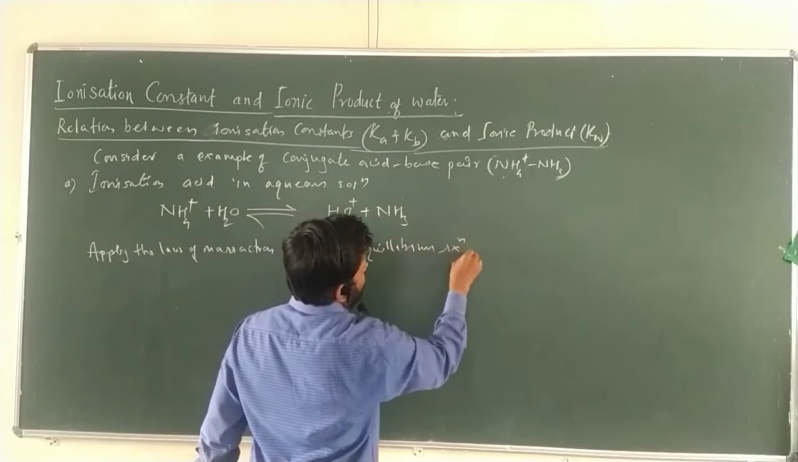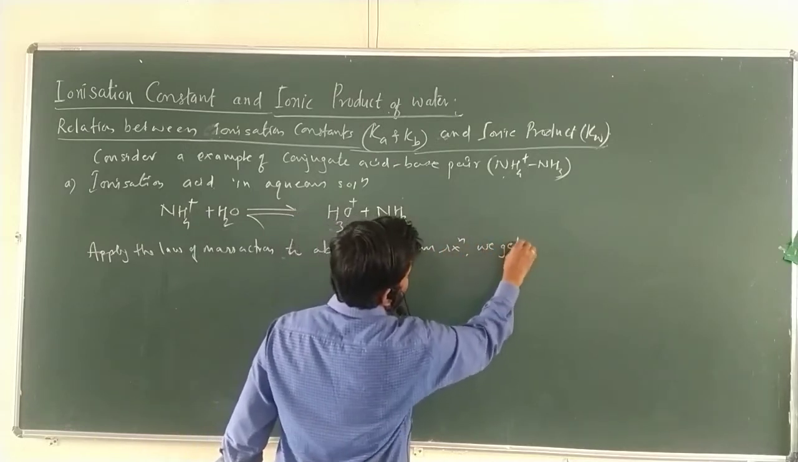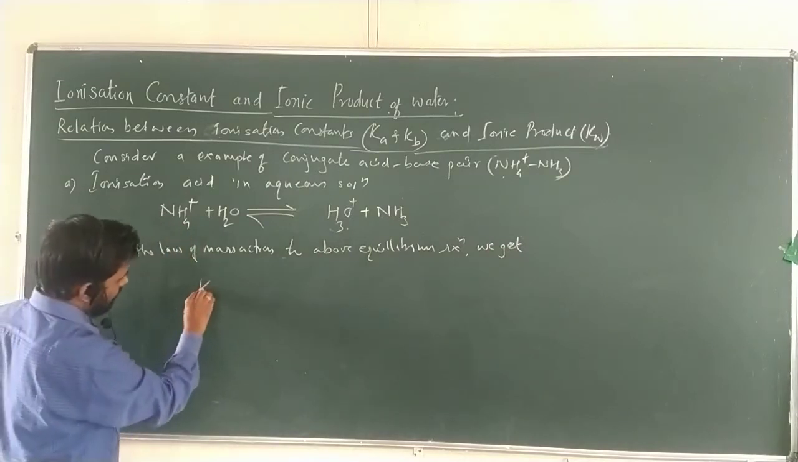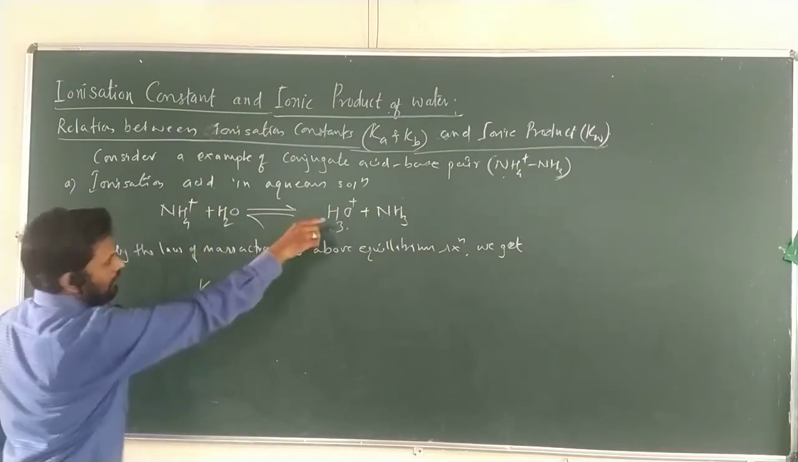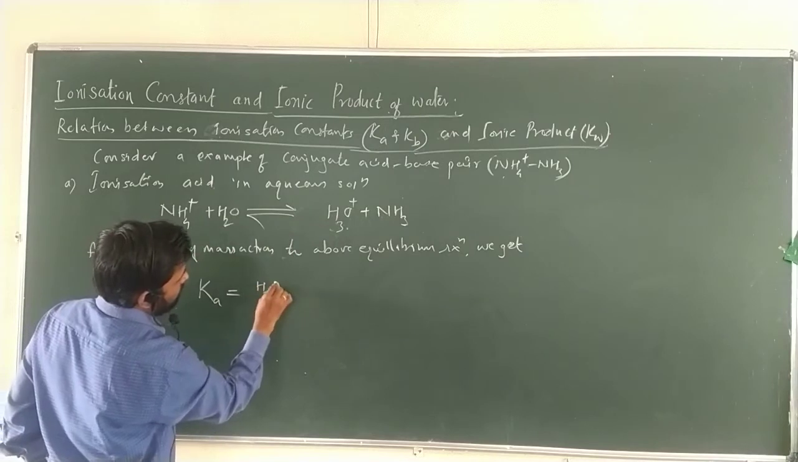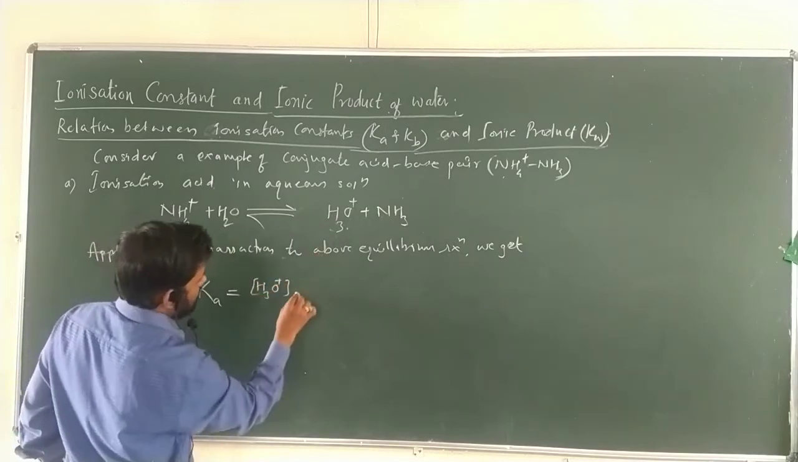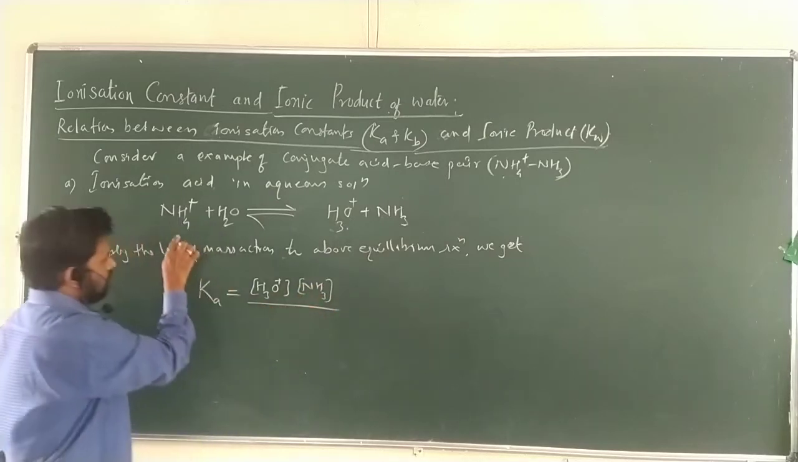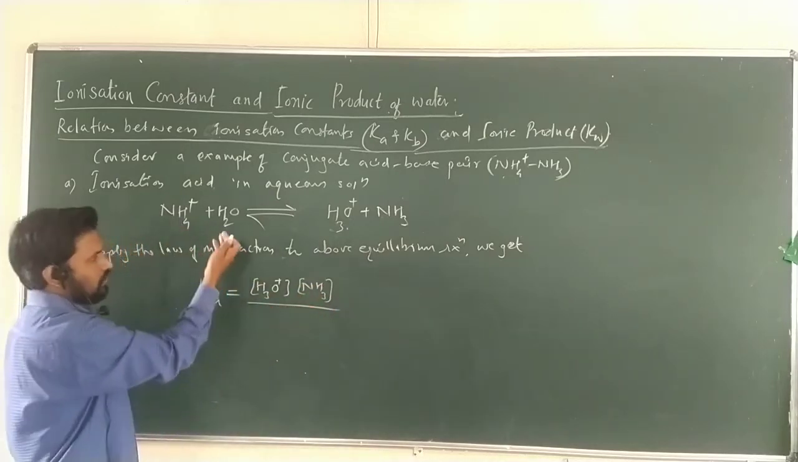Above equilibrium reaction, we get the ionization constant. This is a weak acid, as we know. So directly we can write Ka equal to, as we know, molar concentration of products divided by molar concentration of reactant. You don't take the concentration of water.